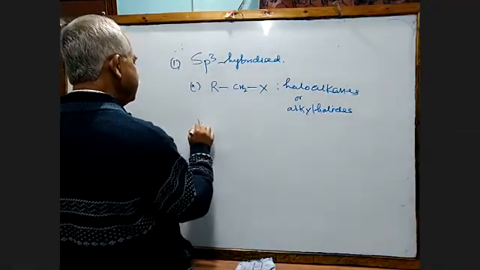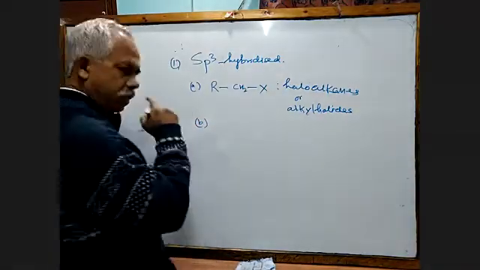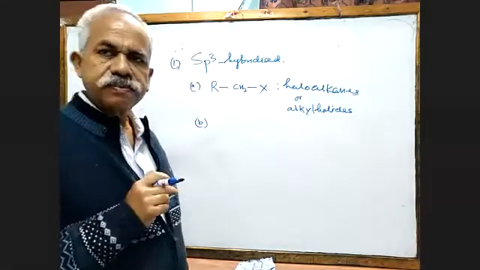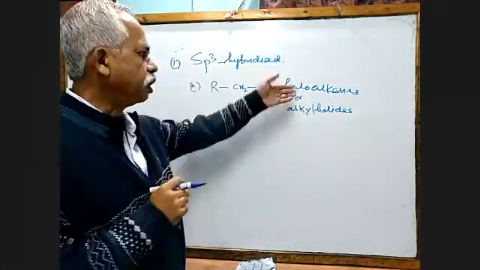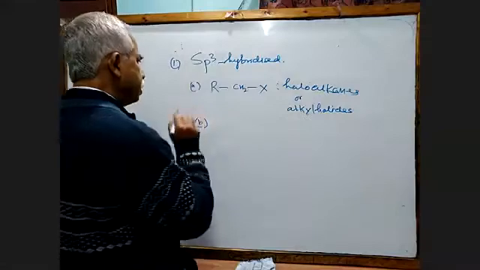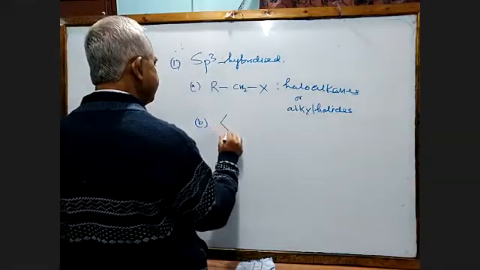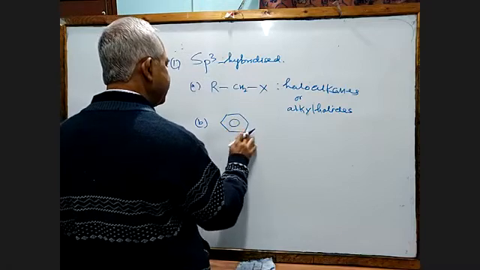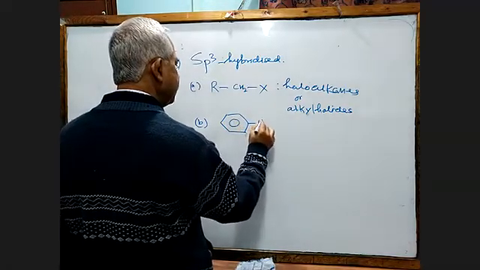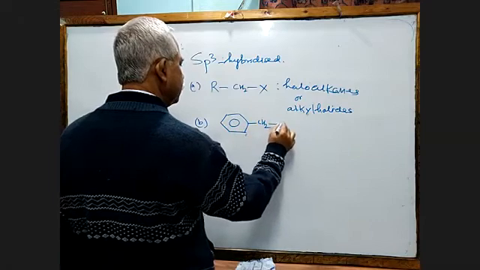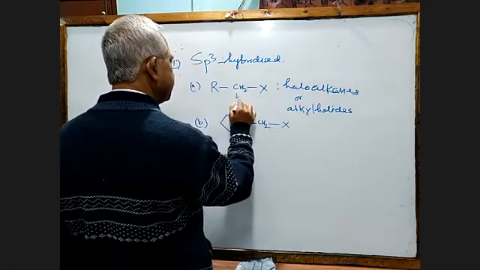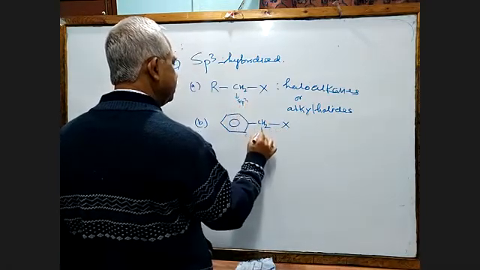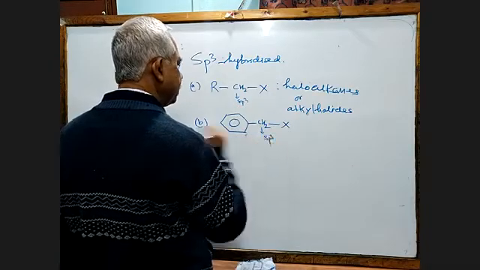Second one is also haloalkane, but it shows some properties which are different from the normal haloalkane, so because of that we classify them a bit differently. See here, you have a phenyl ring and you have a CH2X. This carbon is sp3, this carbon is also sp3.